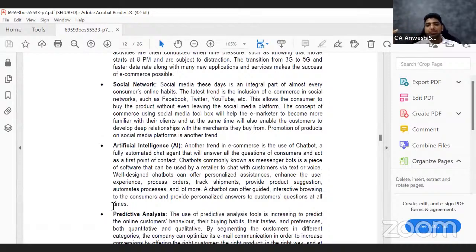Next one is artificial intelligence. Earlier days, you had to stay in line for a very long period of time to get in touch with a customer care executive. But now, with the help of AI, you don't even have to talk to a person. The software itself will solve your queries. For example, you ordered something on Zomato, but the order is not proper. Let us say you ordered 2 items, they delivered only one, and you want a refund for one item. You just open Zomato and raise your ticket, and the refund is automatically processed. So there is AI doing this, and as a user, I'm also happy because within a fraction of seconds, I can get the refund.